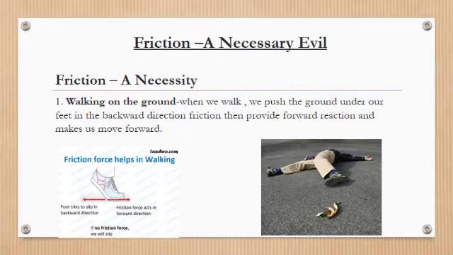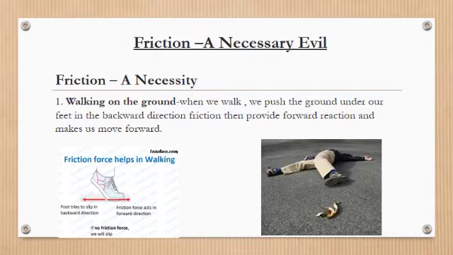Friction is helpful in walking on the ground. How? Whenever we walk, we push the ground under our feet in backward direction, and friction then provides forward reaction and makes us move forward.